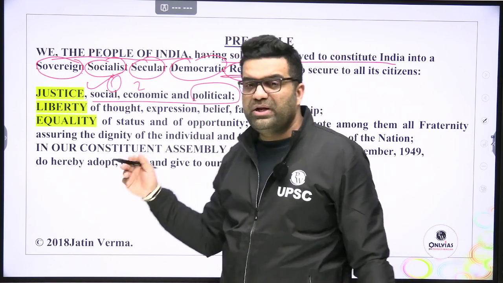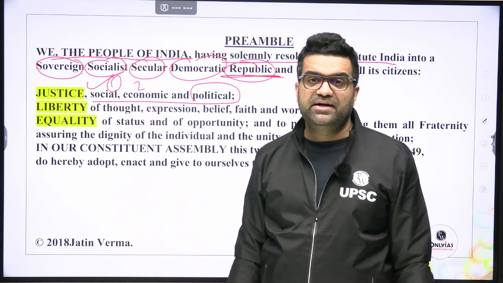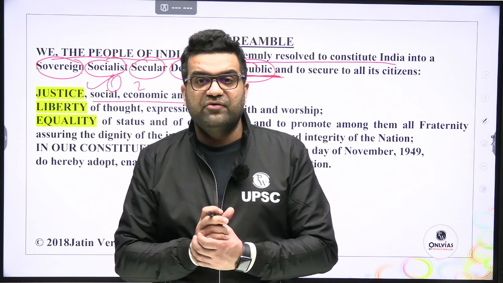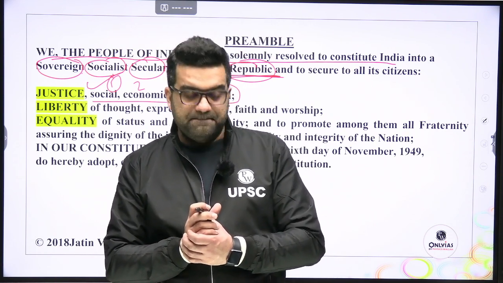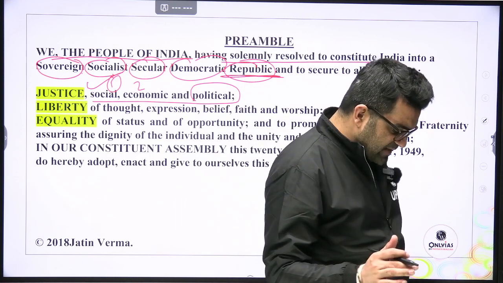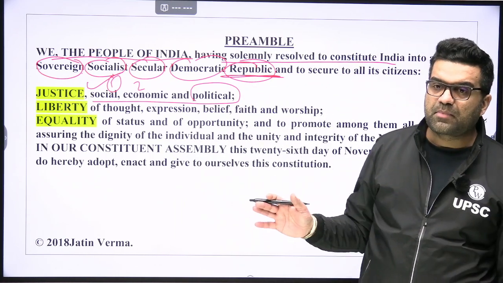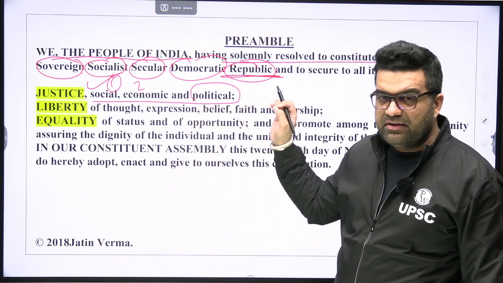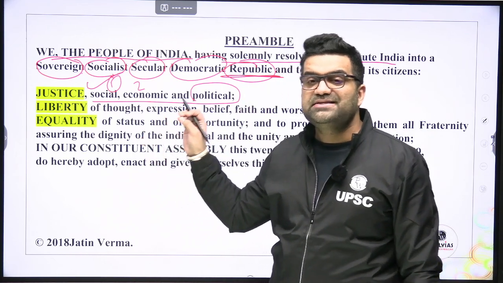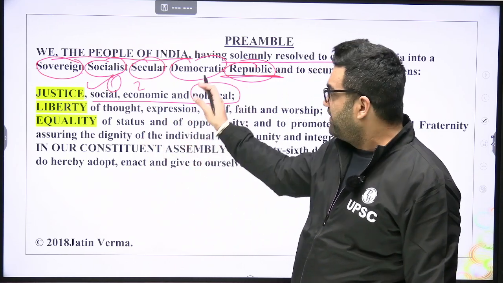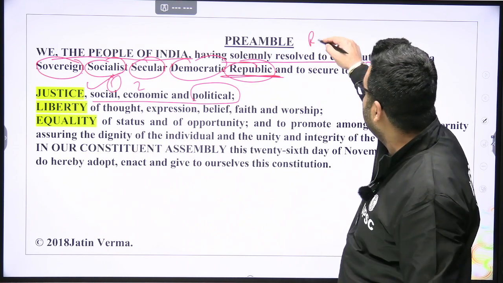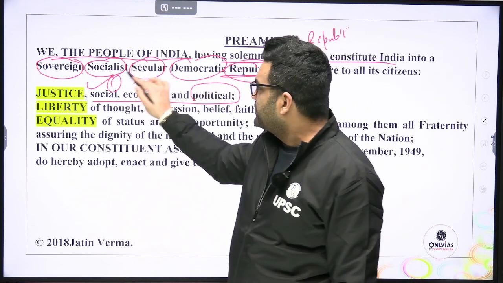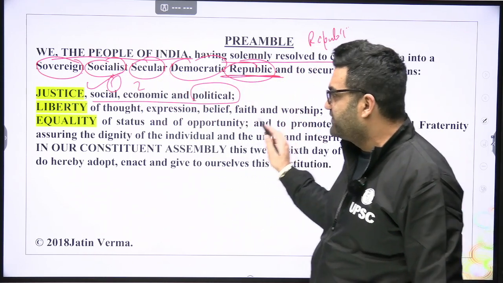Why republic? We know that we have an elected representative, even though he or she, the president of India, is elected indirectly. Even so, having an elected representative is essential for a democracy to be called a republic. Simple. Now, sovereign, socialist, secular, democratic, four adjectives.